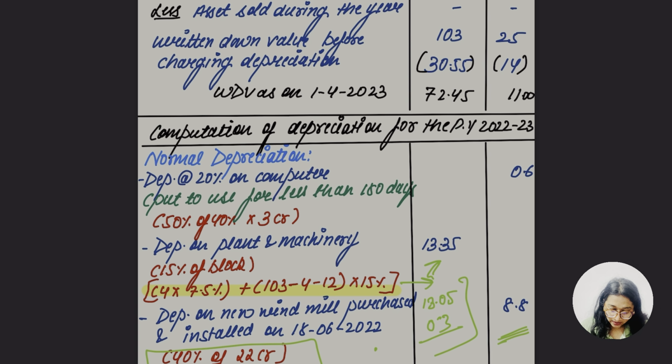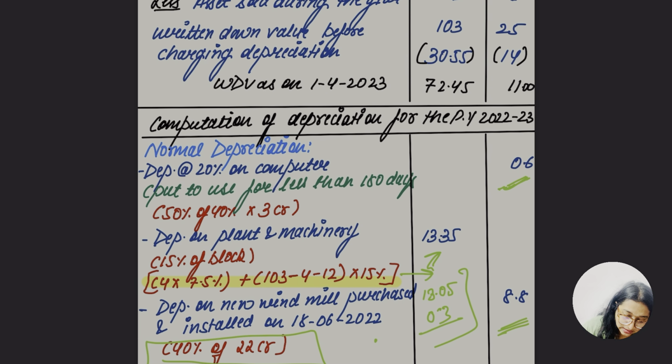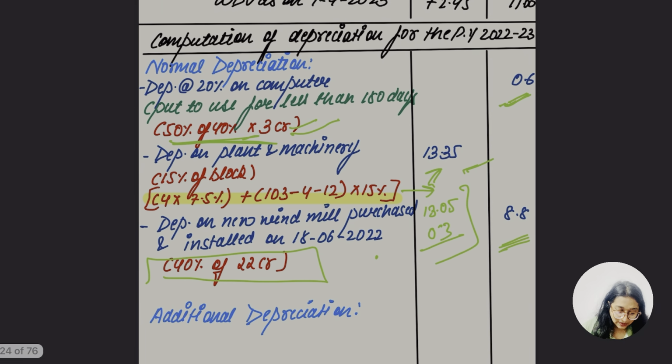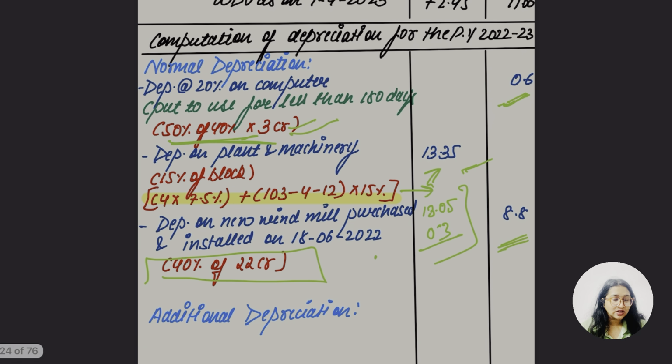So here the 3 crore का 20%, which means 40% का 50% is going to be 20%, so that is going to be 0.6%. This is the depreciation at the rate of 20% on the computer which is put to use for less than 180 days, and 50% of 40% into 3 crore is going to be 20% of 3 crore, 0.6. So hope this part was clear. इतनी बात समझ में आई, so we have calculated the depreciation amount.